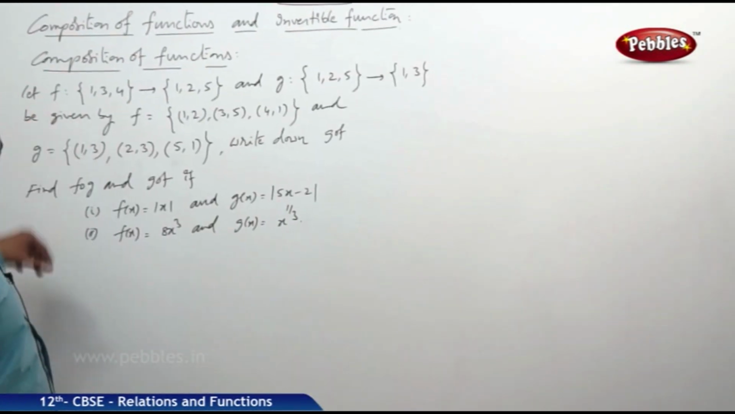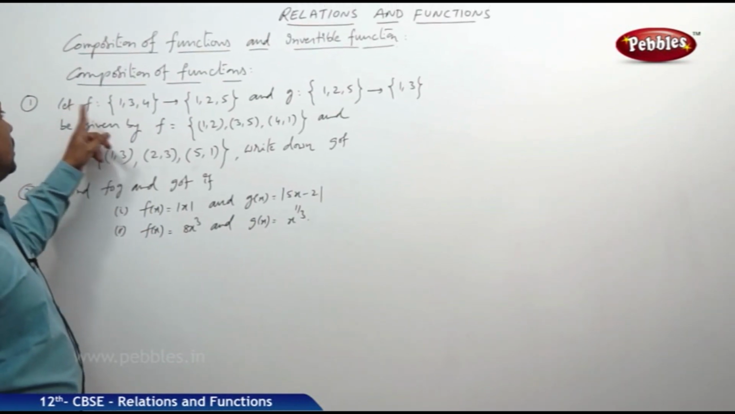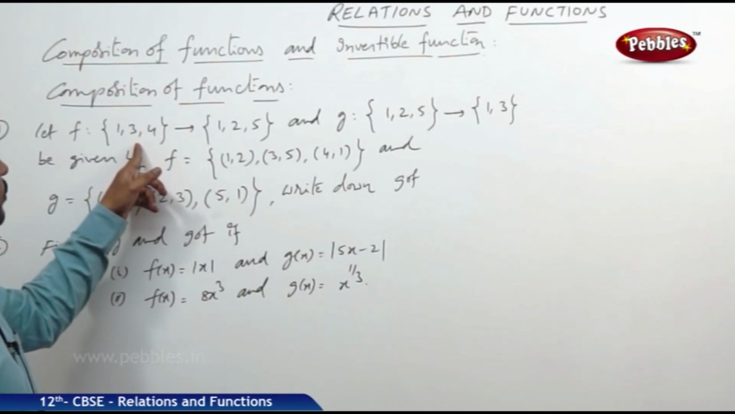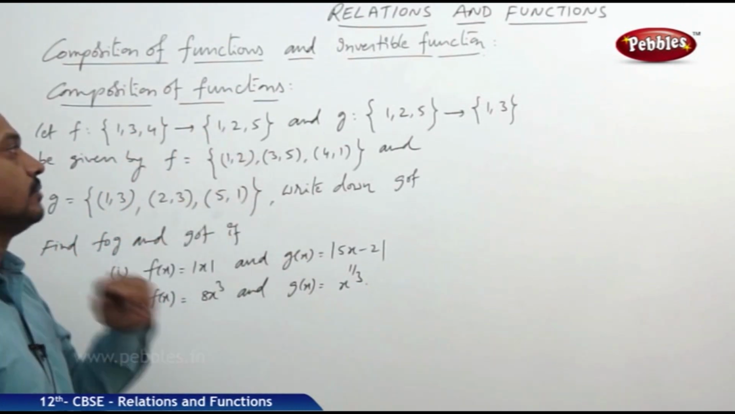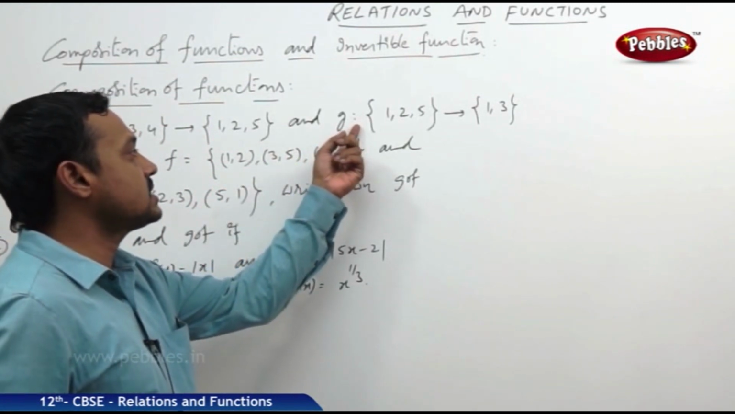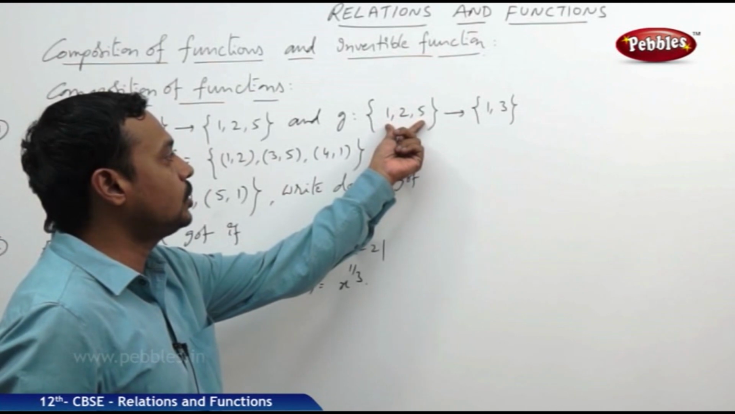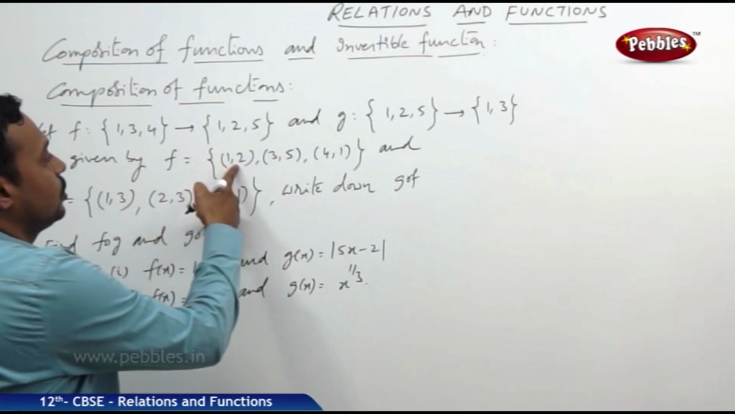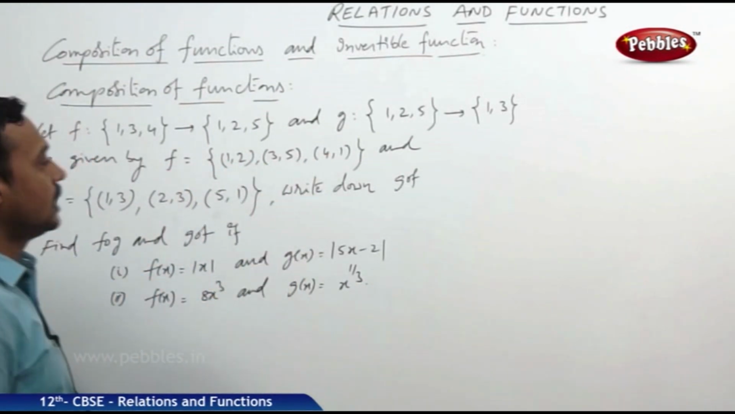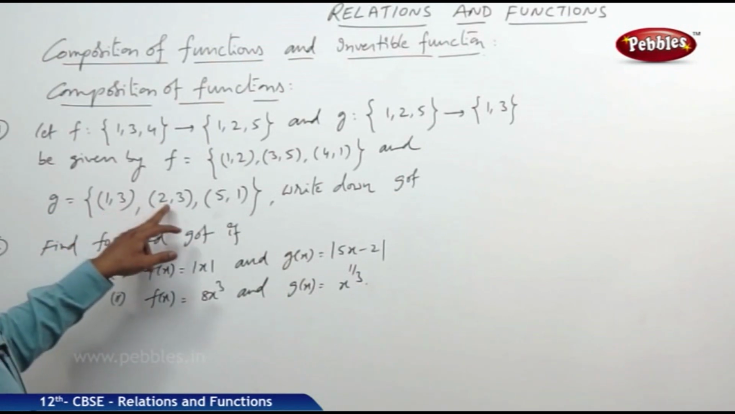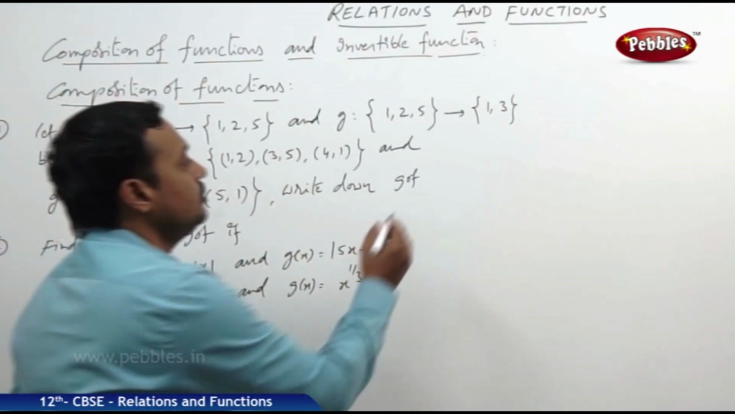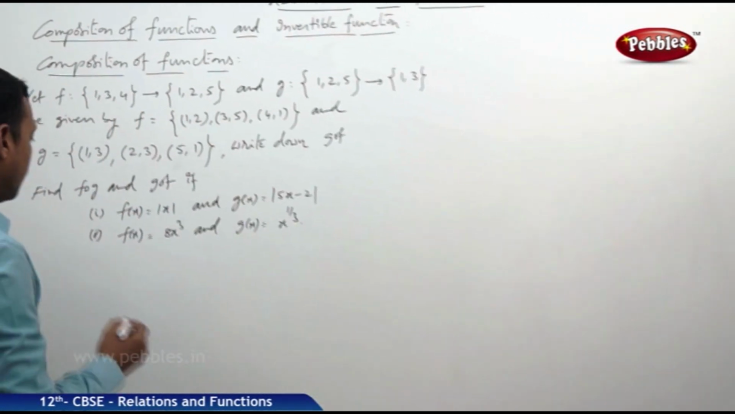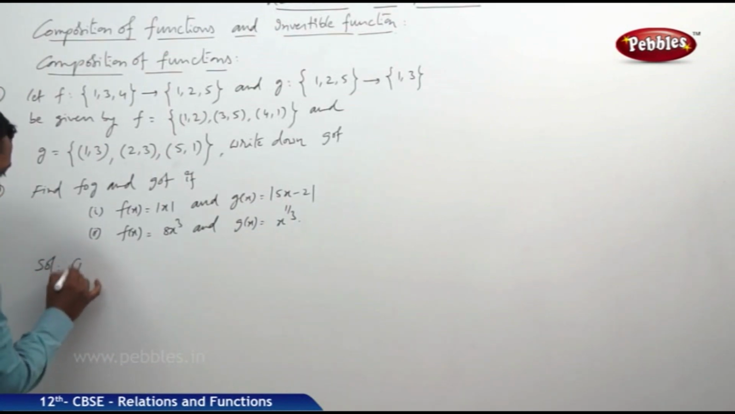Yes. Here we have two problems. One: F is a function defined from one set {1, 3, 4} to another set {1, 2, 5}, and G is another function defined from {1, 2, 5} to {1, 3}, given by F = {(1, 2), (3, 5), (4, 1)} and G = {(1, 3), (2, 3), (5, 1)}. Then write down G circle F. That is the first question. Now let us see the solution to the first one.